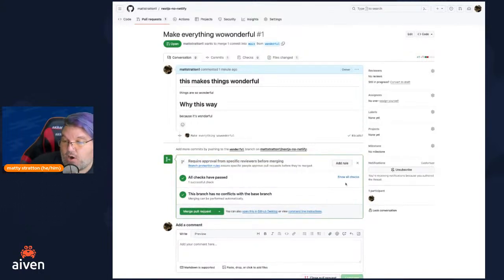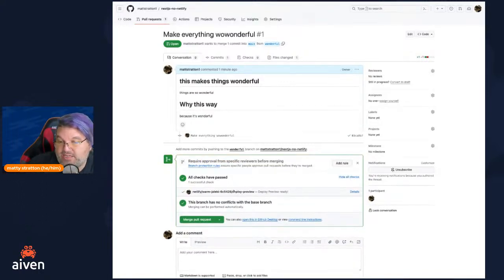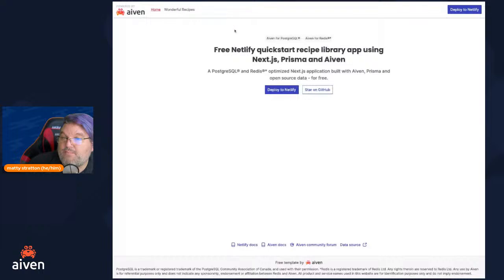So in this case, it's saying all the checks have passed. The only check that's there is the deploy preview. And if I were to go ahead and click on details here, it's going to say, I'm going to spin up. Okay, cool. Look at this. And you can see it says wonderful recipes.